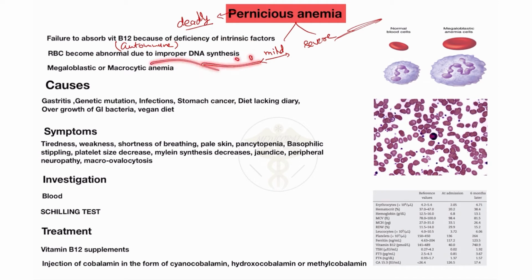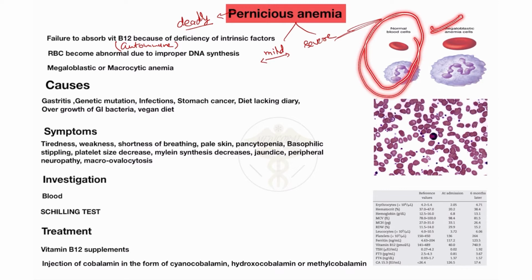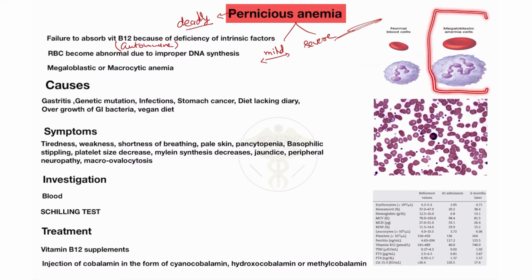So the RBC shape also changes. It's called megaloblastic or macrocytic anemia, because in pernicious anemia you will see the RBCs become larger than normal. This is the normal shape of RBC, but in pernicious anemia the size of RBC increases, called megaloblastic or macrocytic anemia.